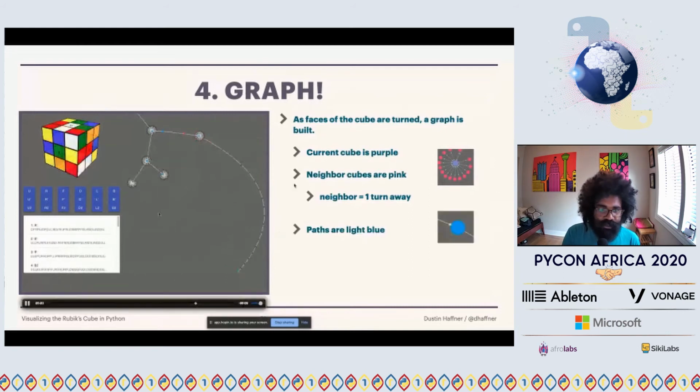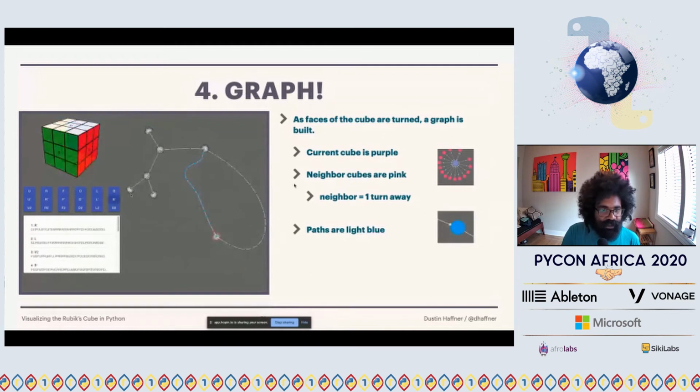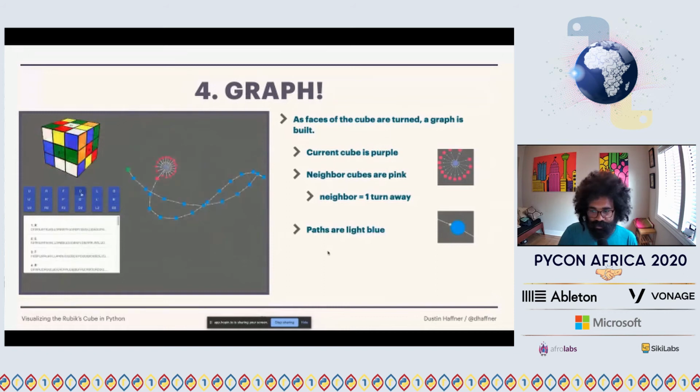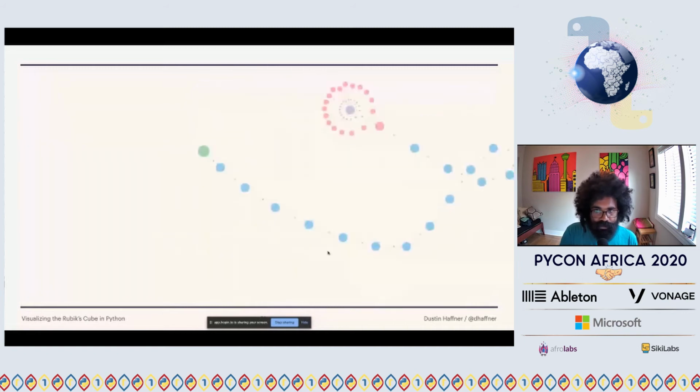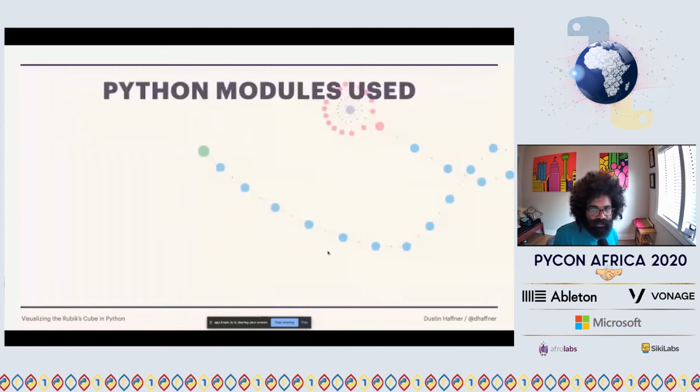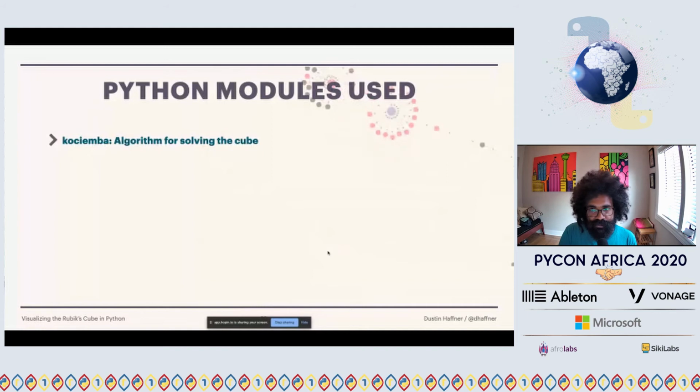And yeah, so essentially when I got to this point, I felt like, okay, mission accomplished. This is pretty. And then I just spent a little bit of time cleaning up the user experience and some of the bugs that I introduced in the front end code. So with that, I'll give an inventory of both the Python modules and front end code used, and then we can look at the current version of it.